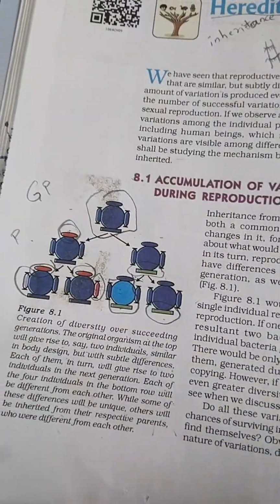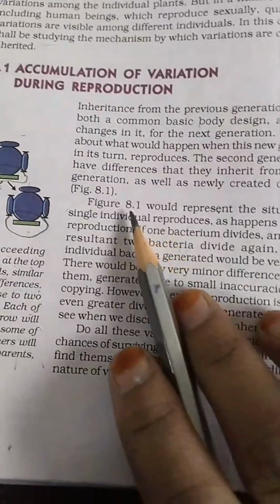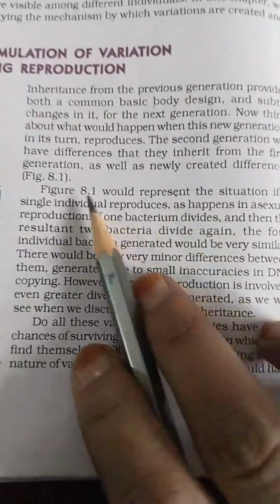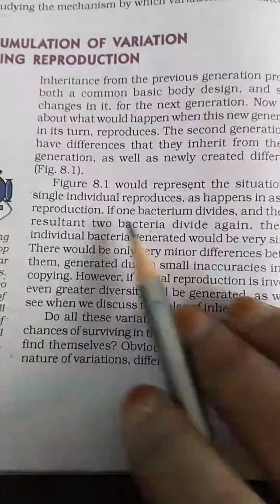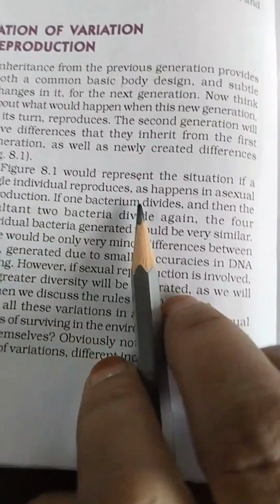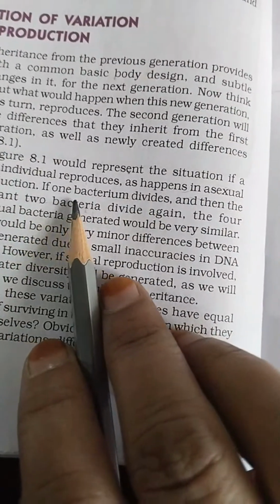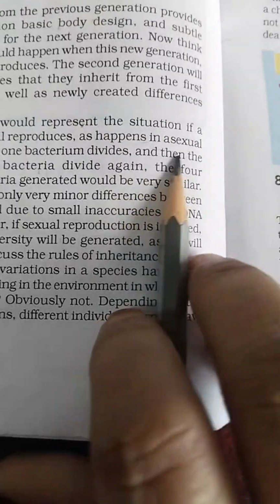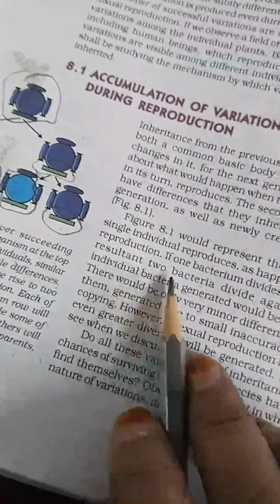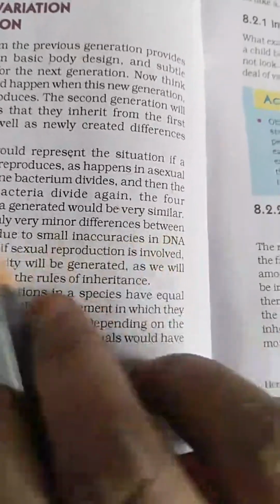Okay, viewers. Next, figure 8.8, as we have gone through, would represent the situation if a single individual reproduces, as happens in asexual reproduction. If one bacterium divides and then the resultant two bacteria divide again, the four individual bacteria generated would be very similar.